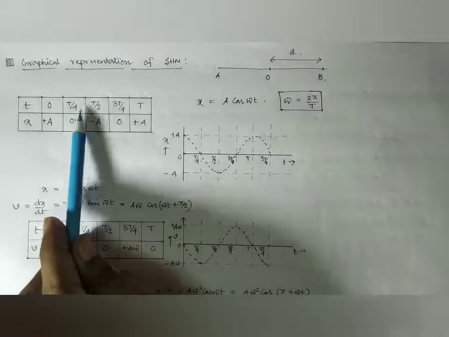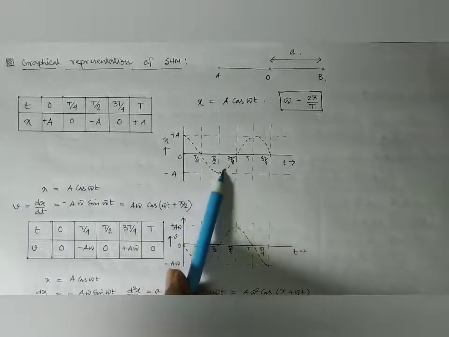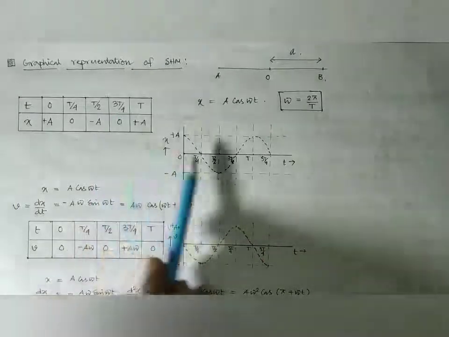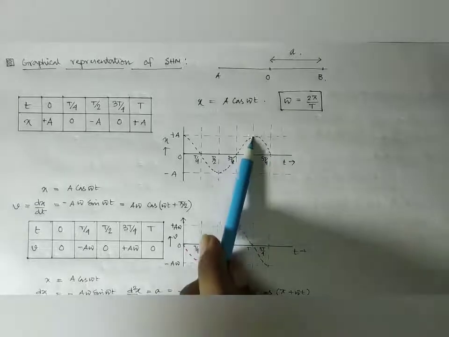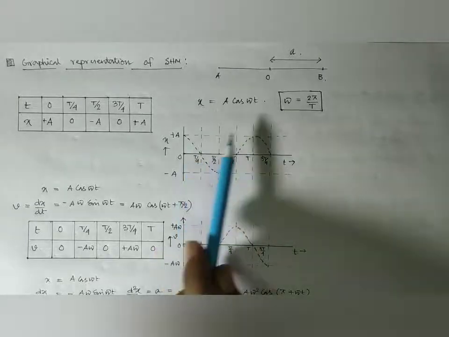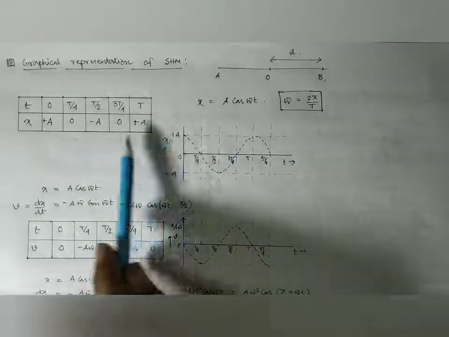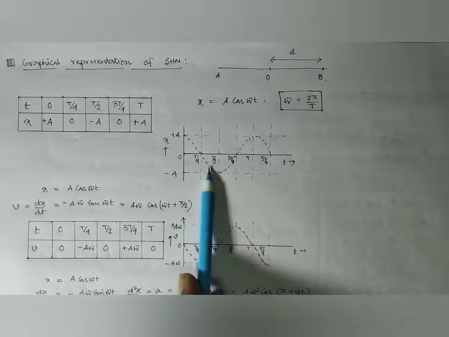Then again at time T by 2, it becomes minus a. Look here, at time T by 2, it is minus a. Again at time 3T by 4, it is 0. So thus at T, it again becomes a and completes one complete oscillation. Then the motion continues. So x equal to a cos omega t is given by this graph. We can represent it graphically.